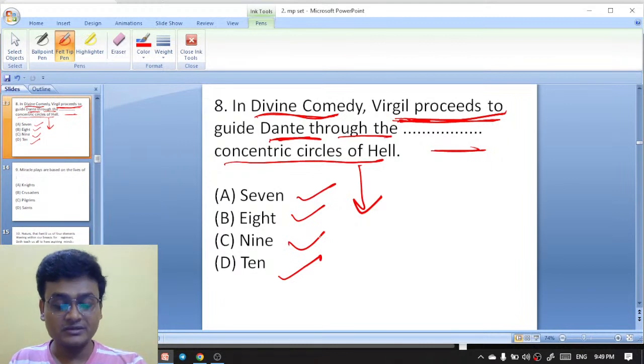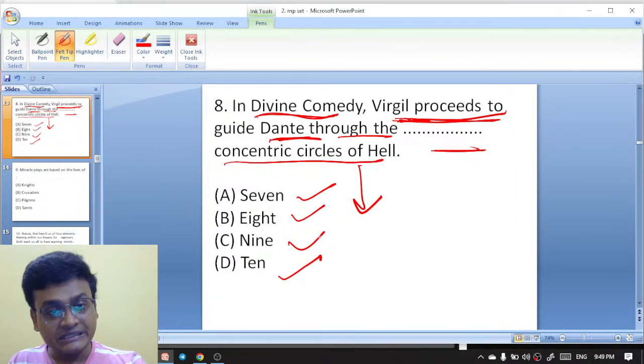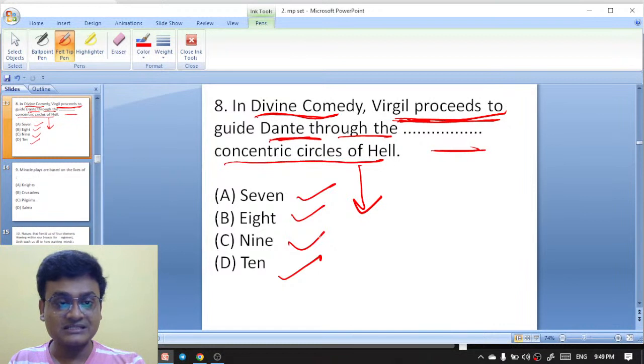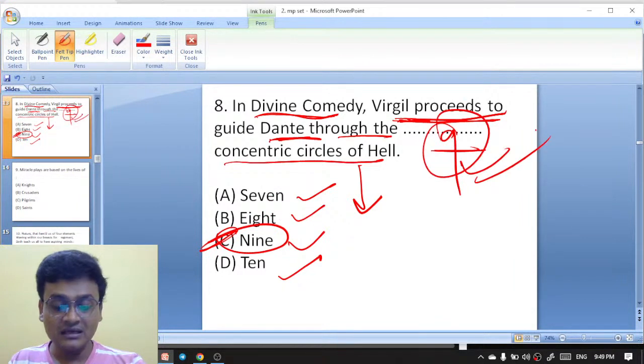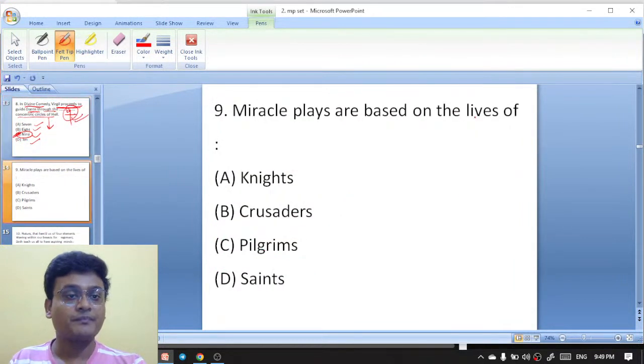In the Divine Comedy, written by Dante, the character Virgil also appears, and he guides Dante through the concentric circles of hell. So it is the 9 concentric circles of hell. So 9 is the right answer.